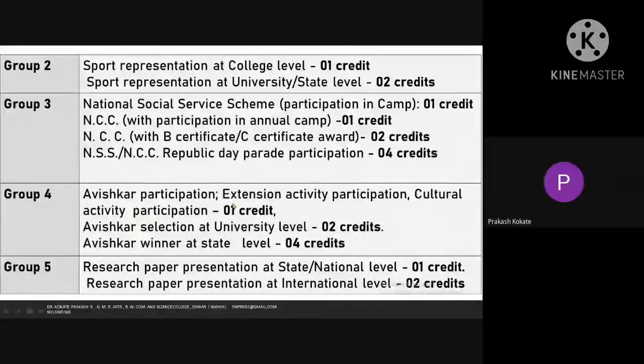Now, Avishkar participation also gives you 1 credit. Avishkar selection at university level, 2 credits. Avishkar winner at state level, 4 credits. So you may have a chance to create, to elaborate your ideas through various experiments.